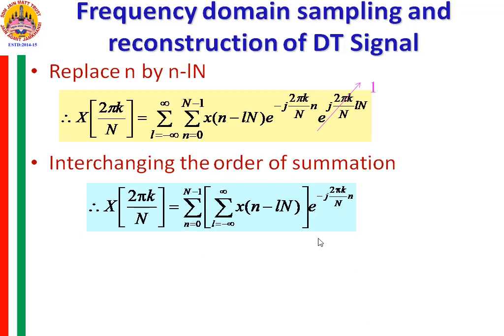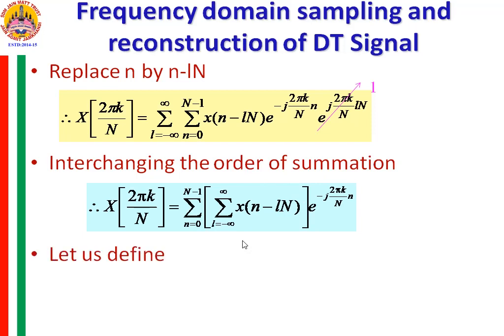This is what we got. So this is the infinite duration signal x of n, which is divided into smaller subsequences, and each smaller subsequence consists of N number of points. This is what this summation represents.